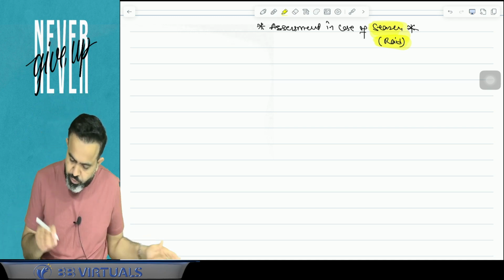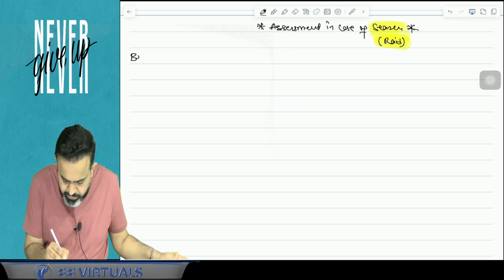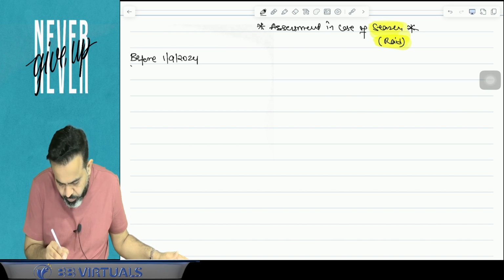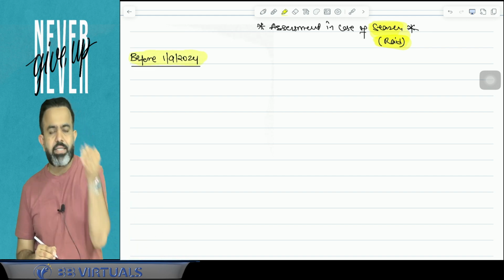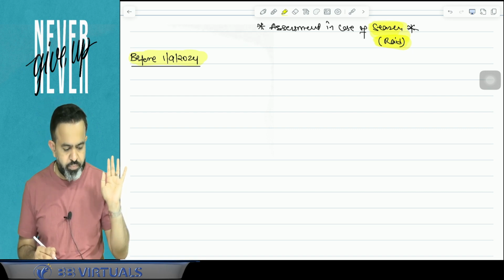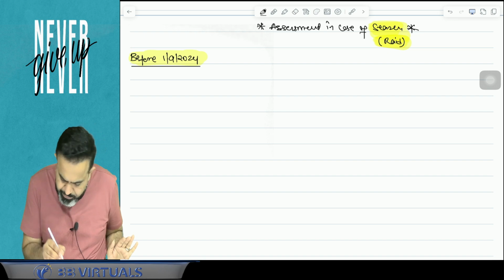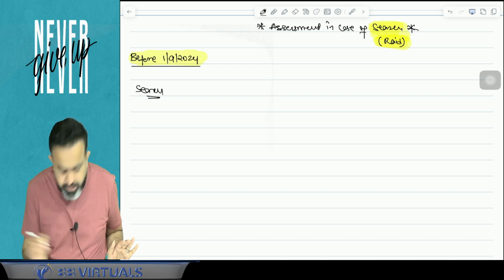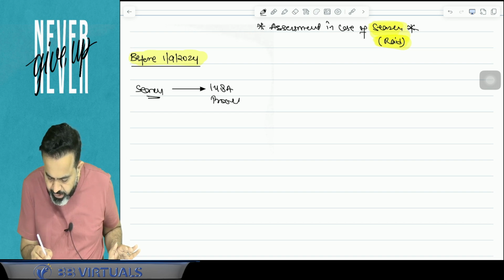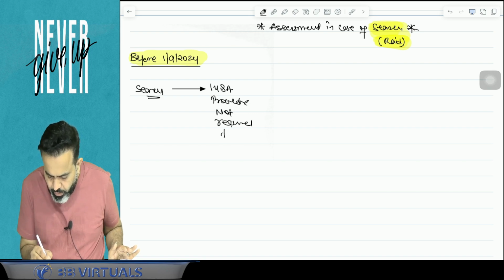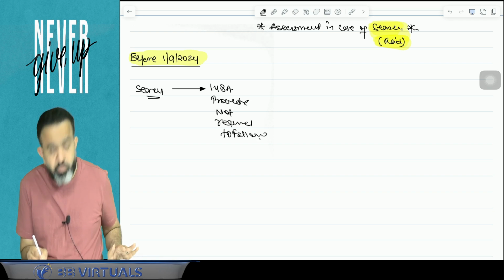So guys, you know that earlier the law was very simple. Before 1st September 2024, which means till 31st August 2024, the law was very simple. If a search is conducted, suppose a raid is conducted, then there is no need to follow the 148A procedure.